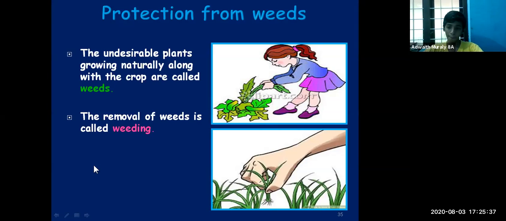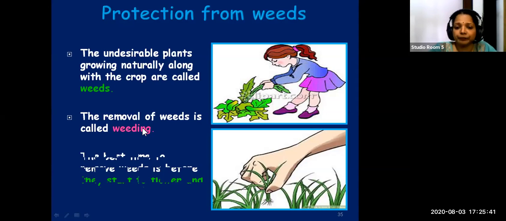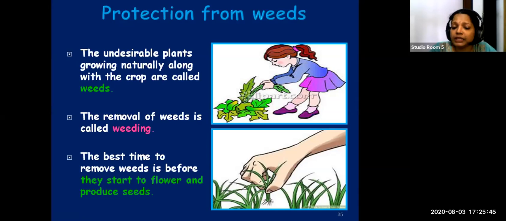Now, when is the best time to remove the weeds? The best time to remove the weeds is before they start producing flower and seeds, or else you can say during the vegetative growth. See, when the plant is producing its leaves, stem, roots, that time you can call it the vegetative phase or vegetative growth.